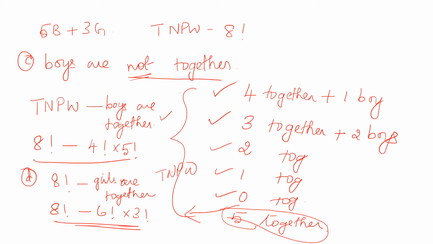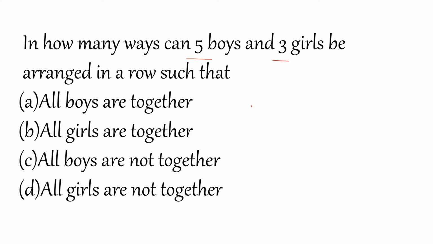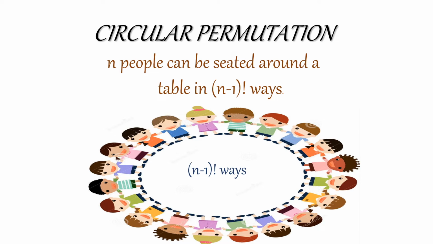Please remember, whenever you see the word together, treat them as one unit. This you have to learn by heart. Whenever you see the word not together, total number of possible ways minus, remove the word not. For example, boys are together: total number of possible ways minus boys are together. Similarly for the 4th question, girls are together. I hope you understood. We'll see one more topic now.